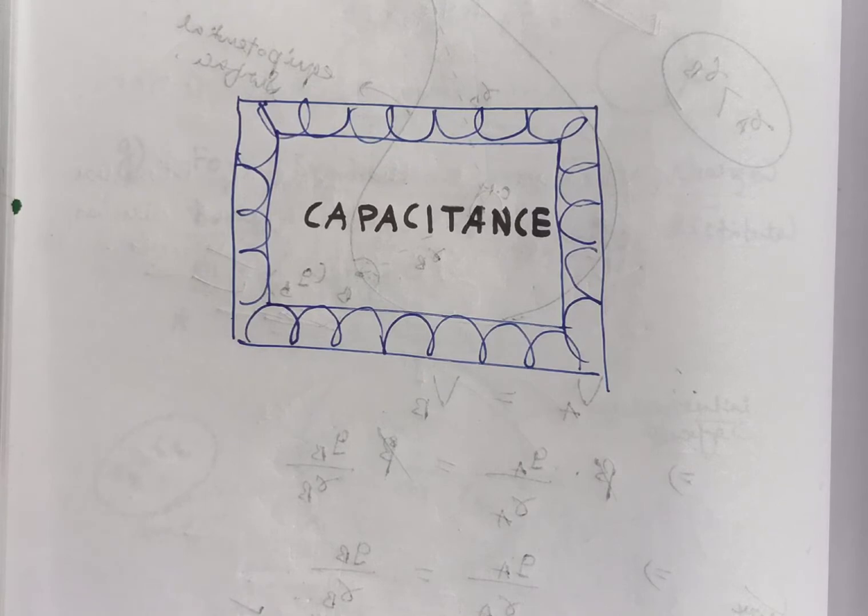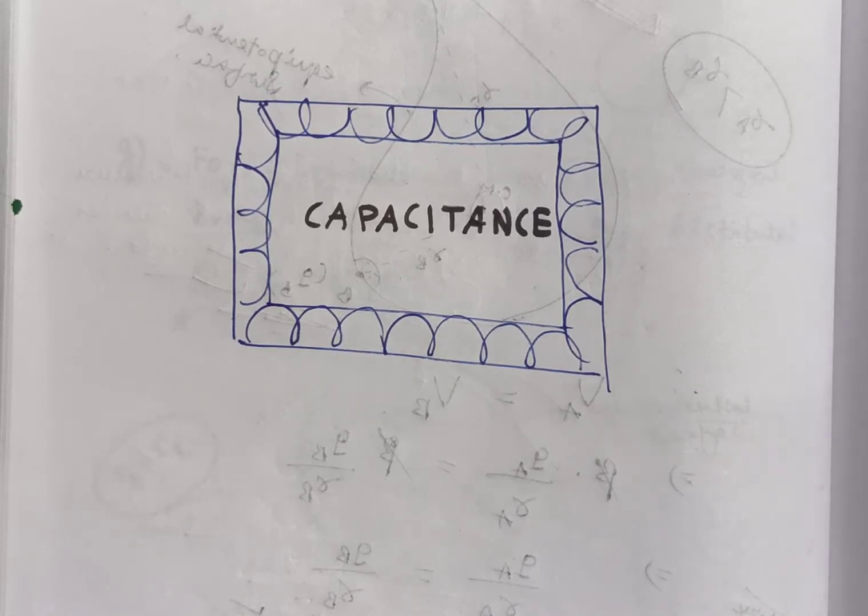It is a scalar quantity, and its SI unit is farad. 1 farad is the capacitance of a conductor if 1 coulomb of charge is required to increase its potential by 1 unit. Many practical units should be remembered for problem calculation: microfarad, nanofarad, picofarad, millifarad, etc.